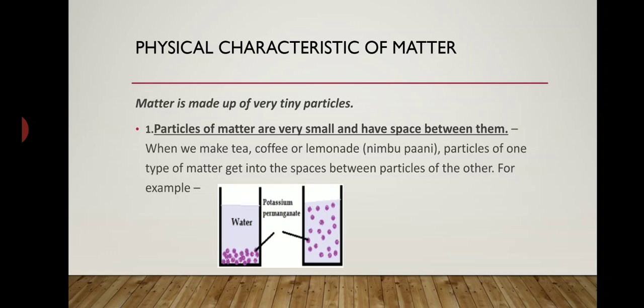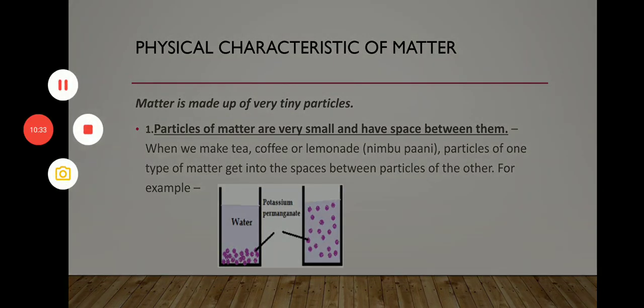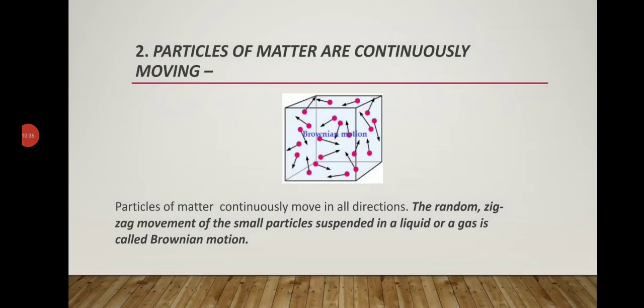Now let's discuss the second property of matter. The second property of matter is that particles of matter are continuously in motion. Means particles are able to move from one direction to another. Basically this characteristic varies from one state of matter to another. In some states of matter there is no continuous motion, but in some, like liquids and gases, particles are continuously in motion. And this random type of motion is known as Brownian motion.